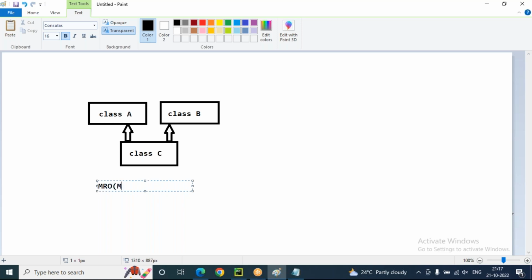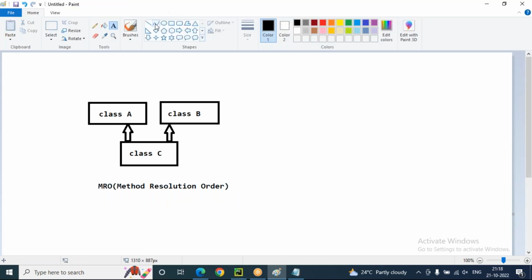Method resolution order. M for method, R for resolution, O for order. MRO, method resolution order. So this order is always clockwise.